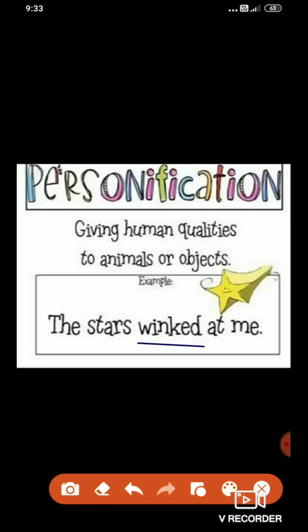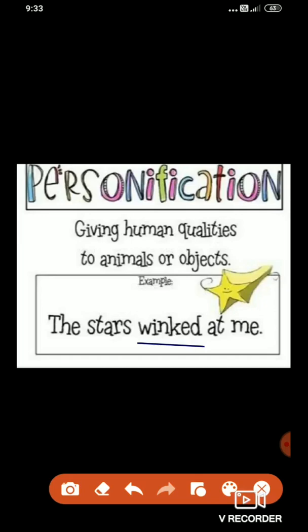I request you all to kindly complete those questions and the answers which I am giving in your combined book in neat and clean handwriting, because it can be important from an exam point of view. Whatever I am explaining, especially the grammar topics, you are supposed to complete neatly and tidily in your combined book itself.